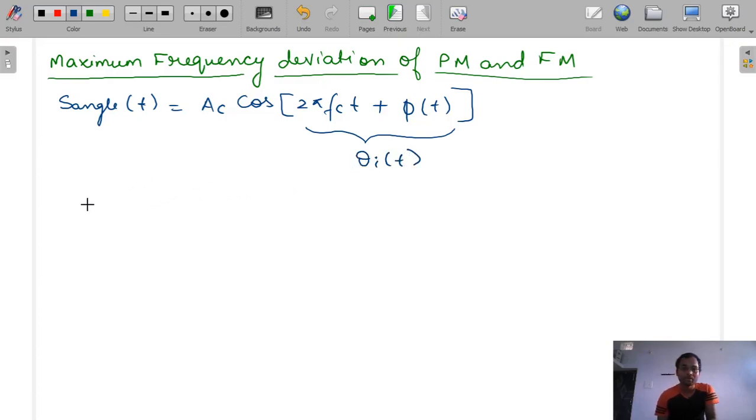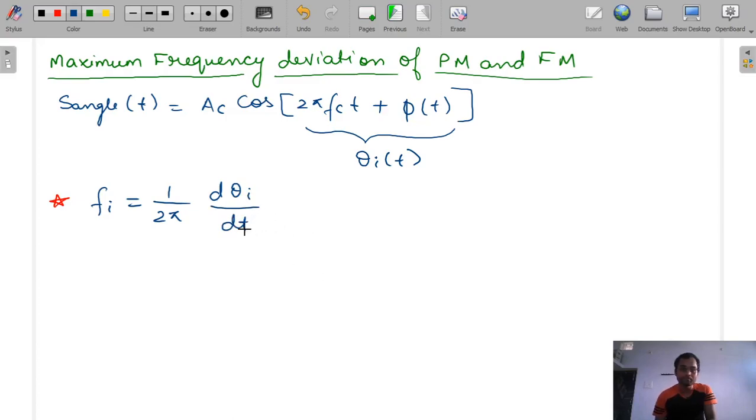Very important: the instantaneous frequency f_i is equal to 1 by 2π times the differentiation of θ_i with respect to t.